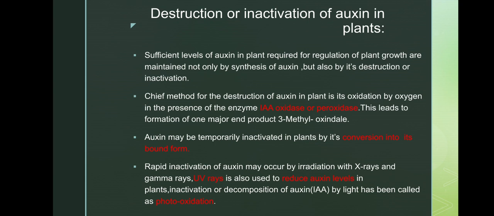Auxin may be temporarily inactivated in plants by conversion into bound form. Rapid inactivation of auxin may occur with irradiation with X-rays and gamma rays, and UV rays are also used to reduce auxin levels in plants. Inactivation or decomposition of auxin by light has been called photooxidation.